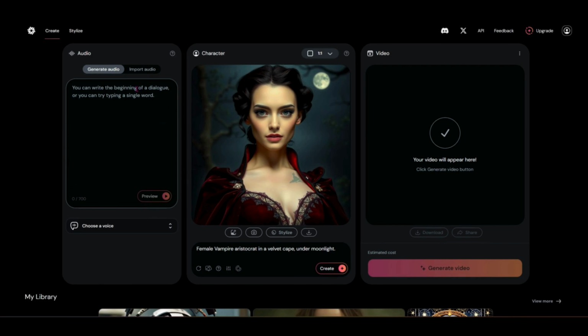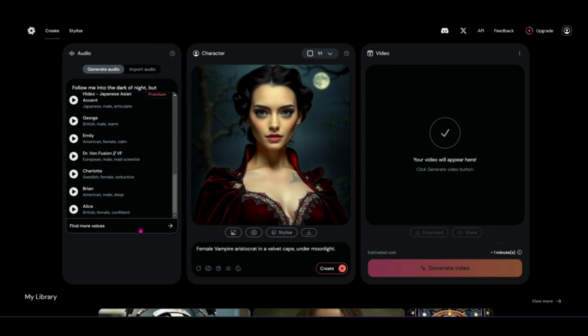If we come back to generate audio, we can just type out what we want her to say, as well as uploading those audio files. So let's say she's a vampire, so we'll say something like, follow me into the dark of night, but beware. We want to make sure that we're putting in commas where we want them so that she takes natural pauses in the language. Follow me into the dark of night, but beware, you will never see the daylight again.